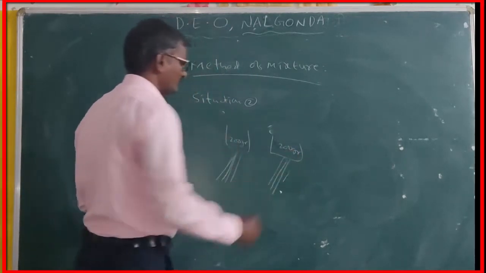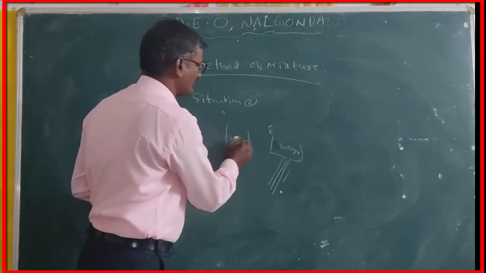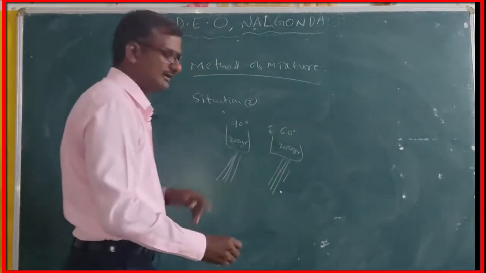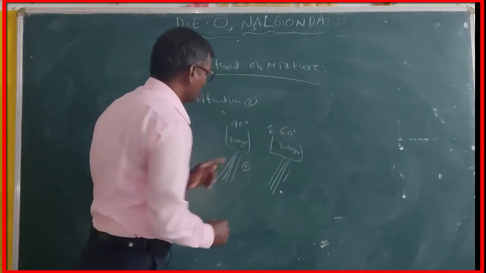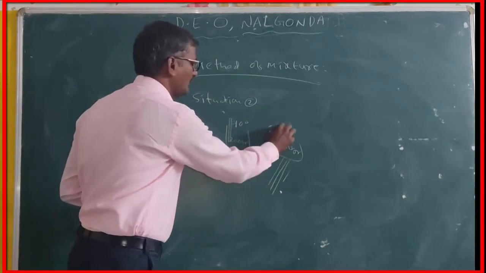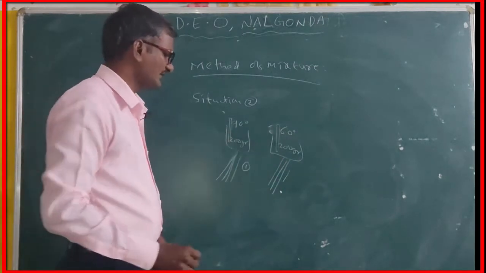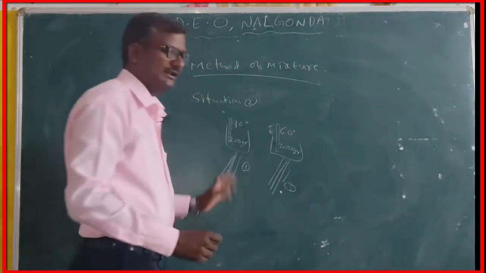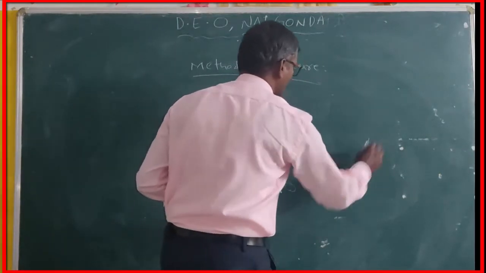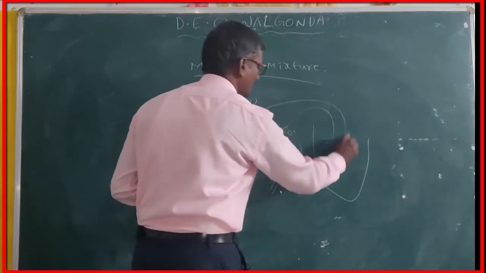Here also, the time is different. As you can see here, it is 90 degrees centigrade and 60 degrees centigrade. System 1 reads 90 degrees centigrade, which we can see with the help of a thermometer. Here also it is 60 degrees centigrade in system 2. The water in these two containers can be transferred into a large beaker, this 200 gram and this 200 gram.